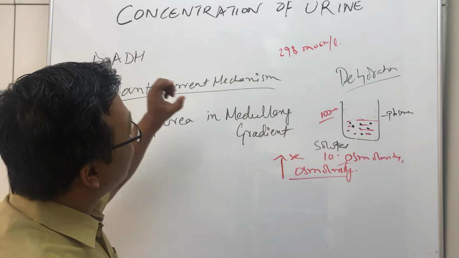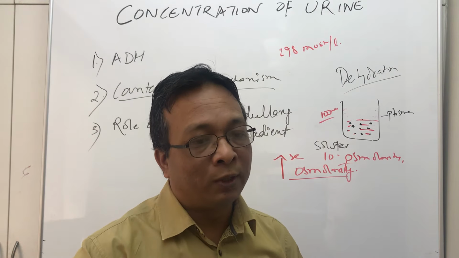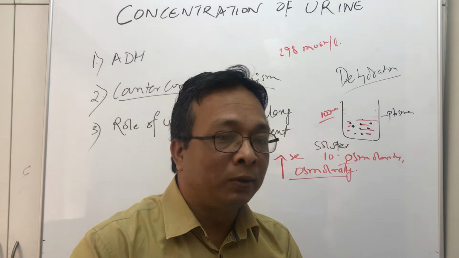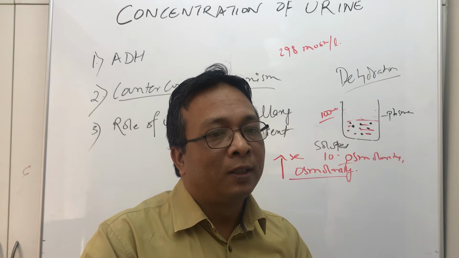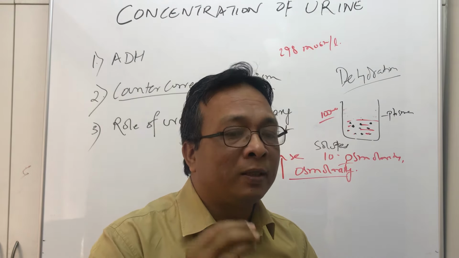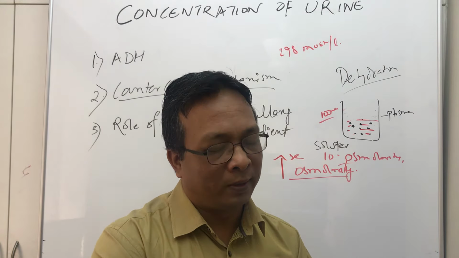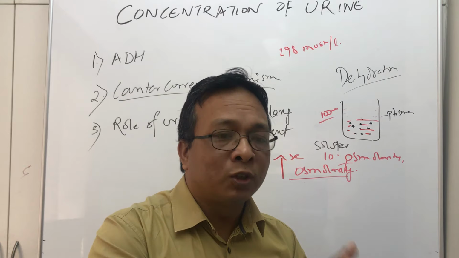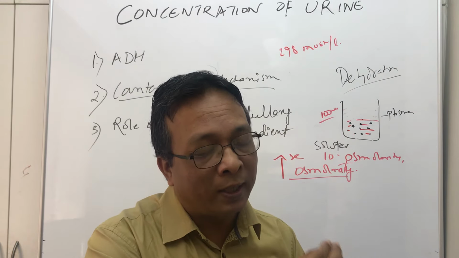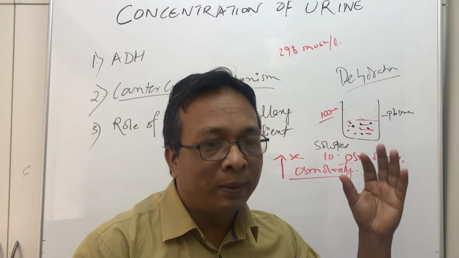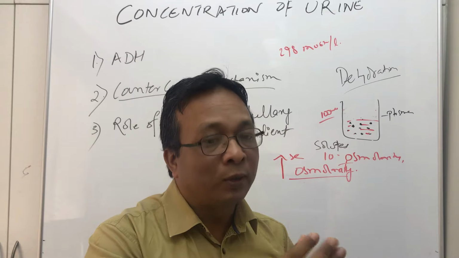So whenever there is a situation like dehydration, what is the type of urine that is to be produced? When dehydration sets in, the urine needs to be very, very concentrated, because we can't afford any loss of fluid in the urine. The solutes must go out, because solutes are all the waste products like urea, uric acids, all the waste things, and they must be released, but in a little volume of fluid.